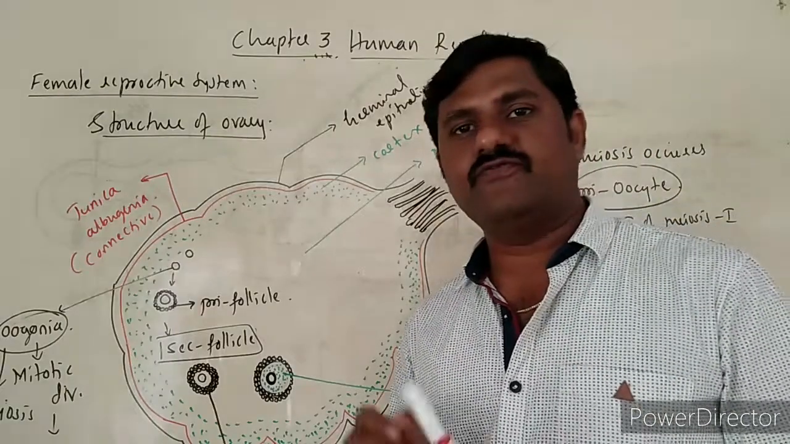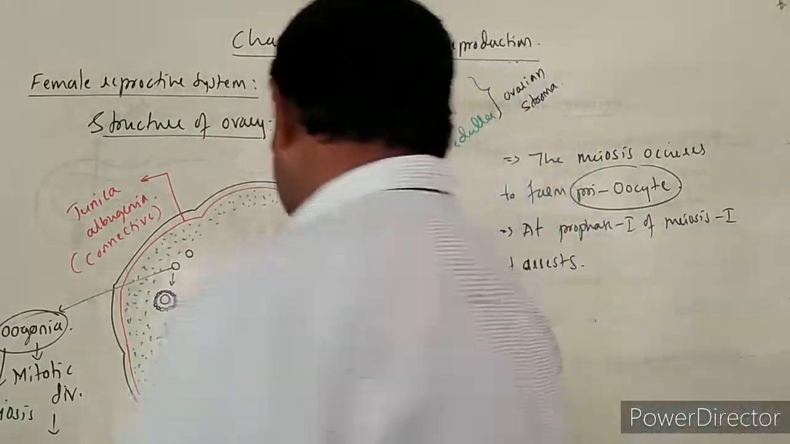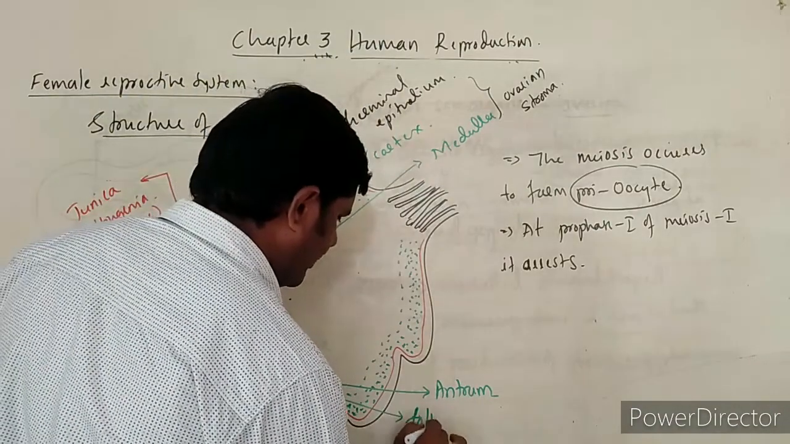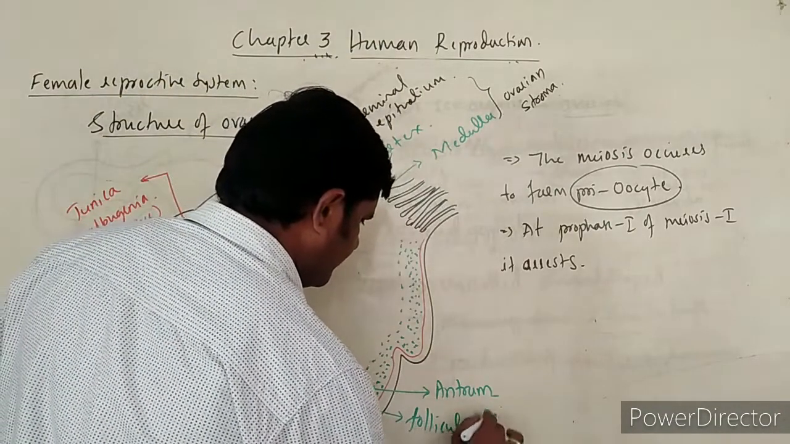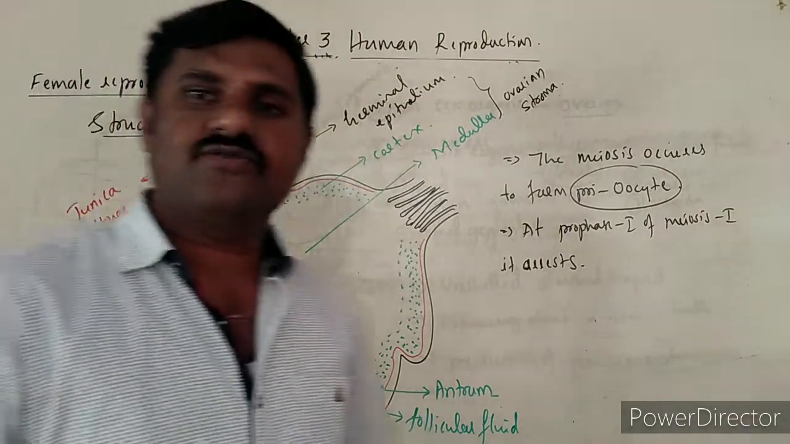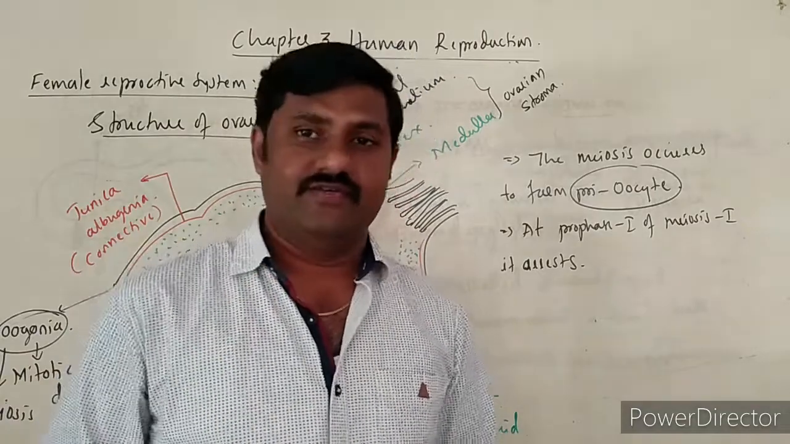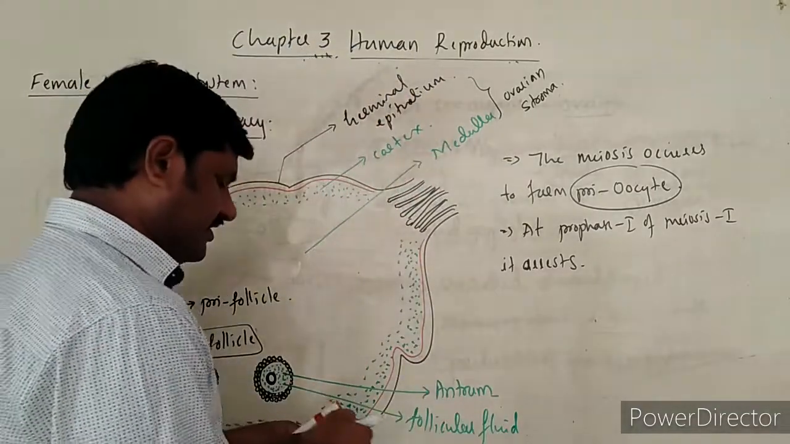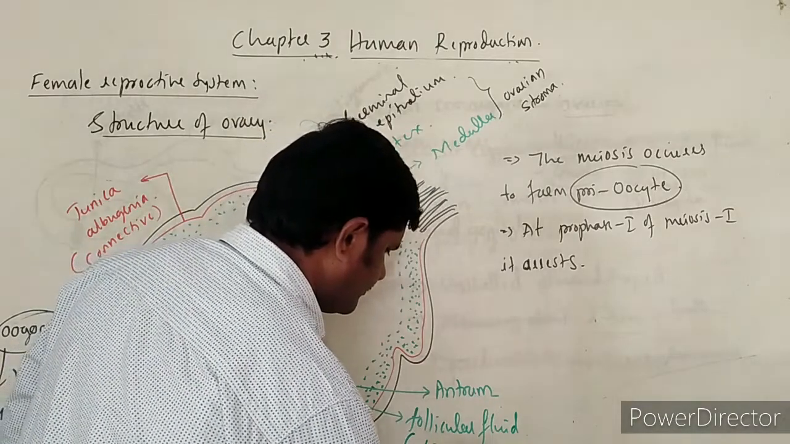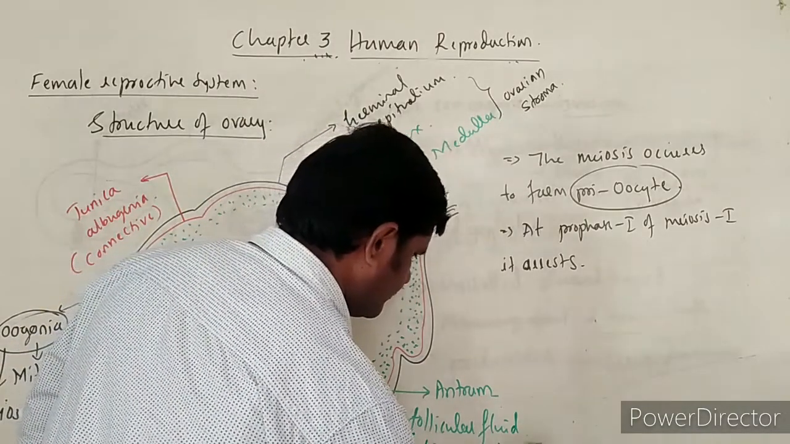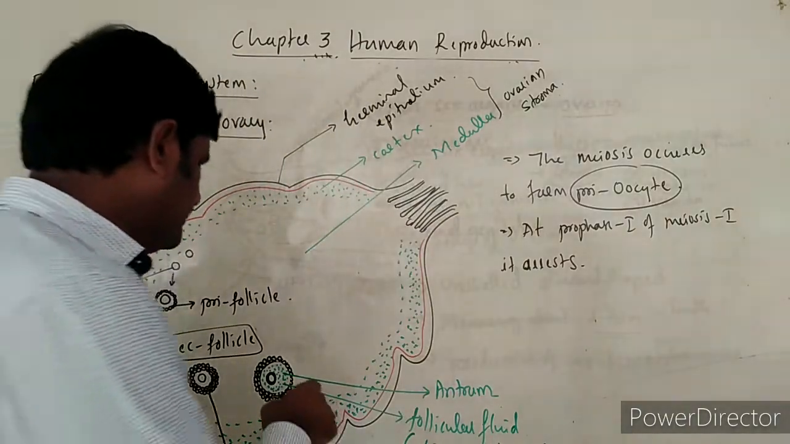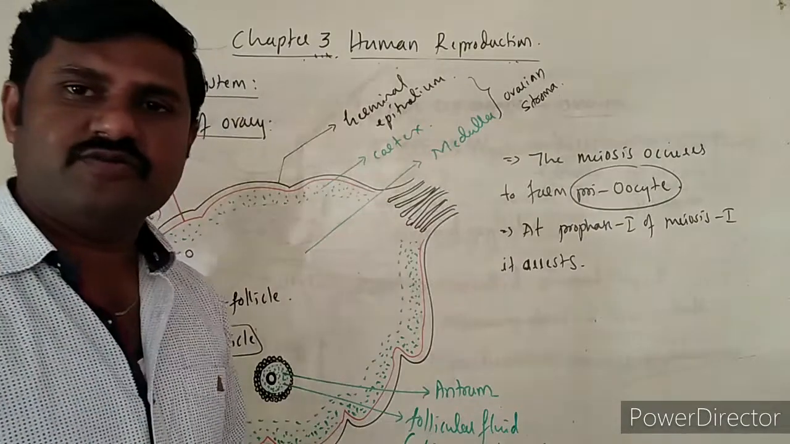The antrum is filled by the fluid, which is called follicular fluid, right? What is it known as? The fluid is known as follicular fluid, and it is also known as liquor folliculi. So this is how the tertiary follicle is formed.